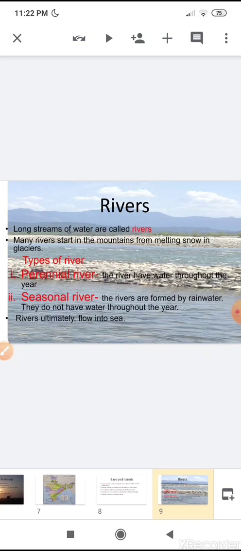Rivers ultimately flow into the sea. It means they start from the mountains and at the end, they meet or mix with the sea.